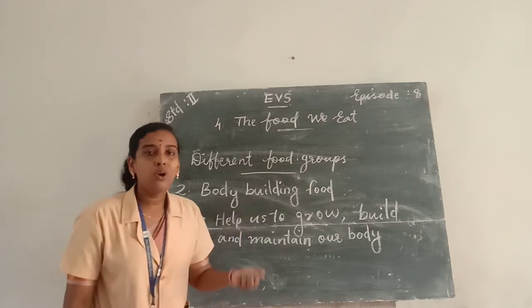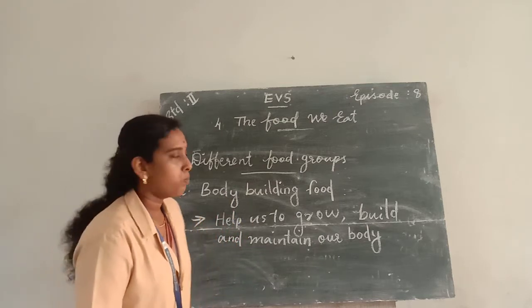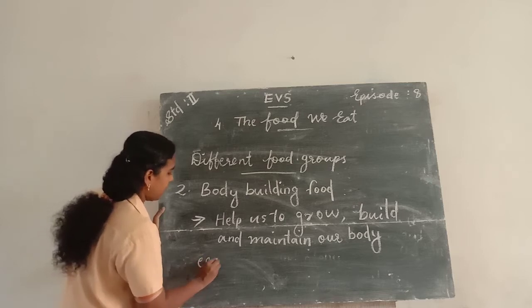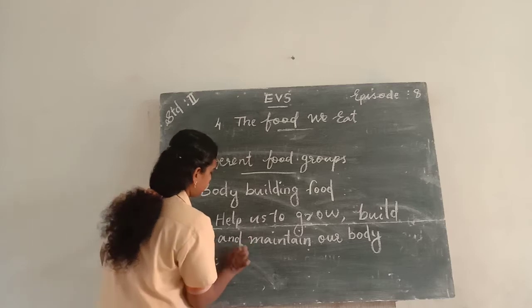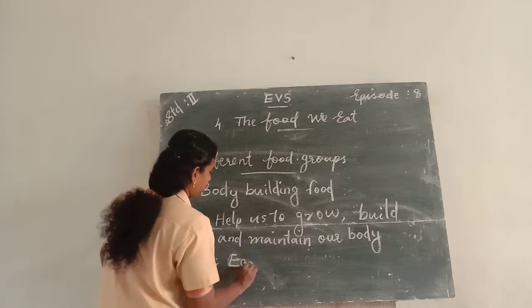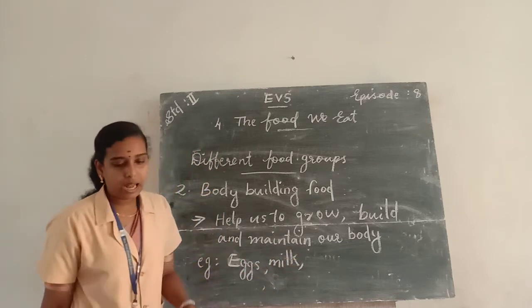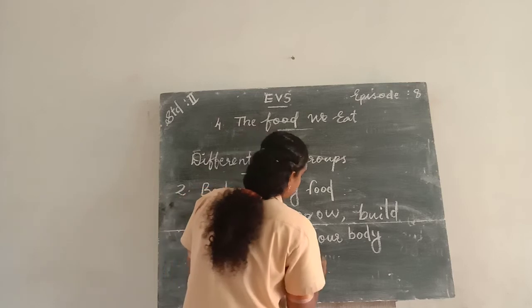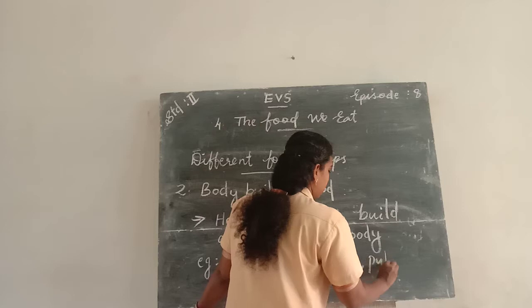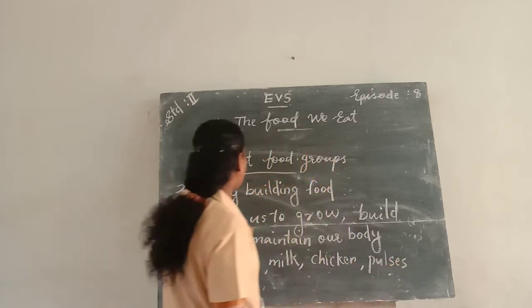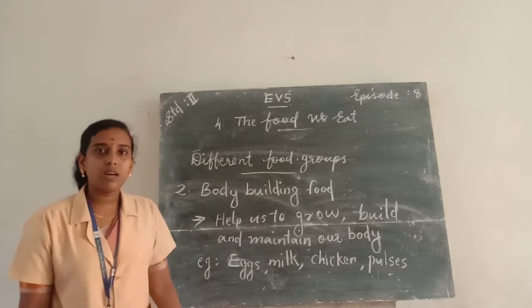And examples for bodybuilding foods are, egg is an example of bodybuilding food. Egg, milk, chicken, pulses, etc. These are bodybuilding foods because these food items help us to grow and maintain our body.